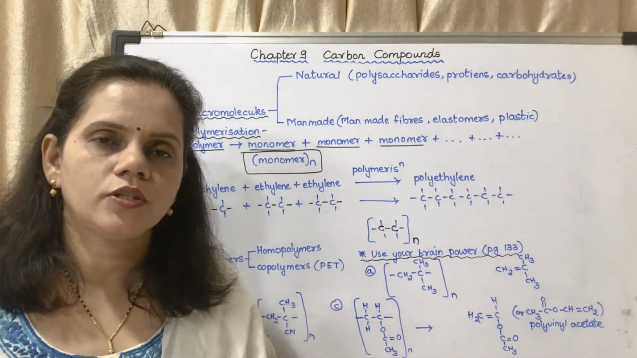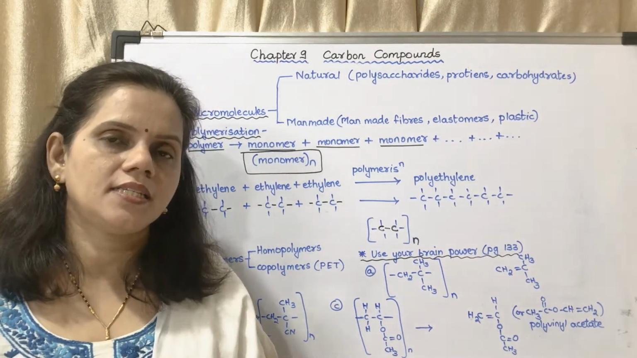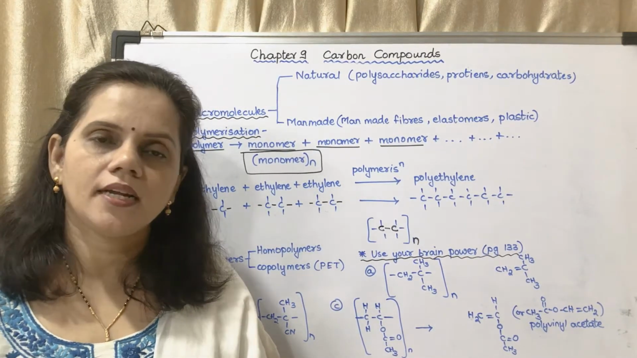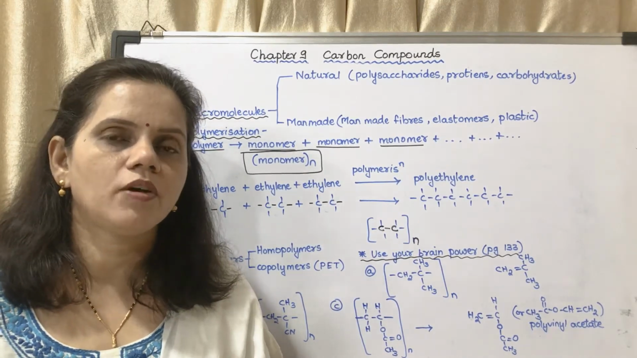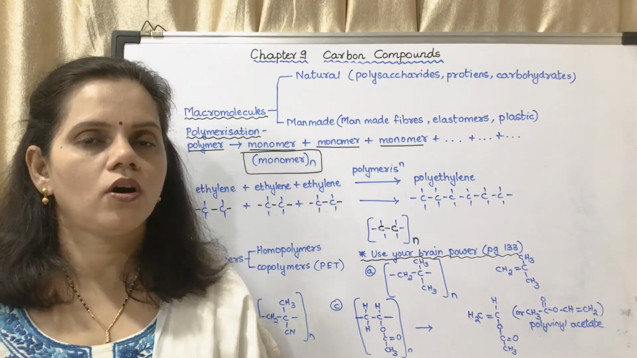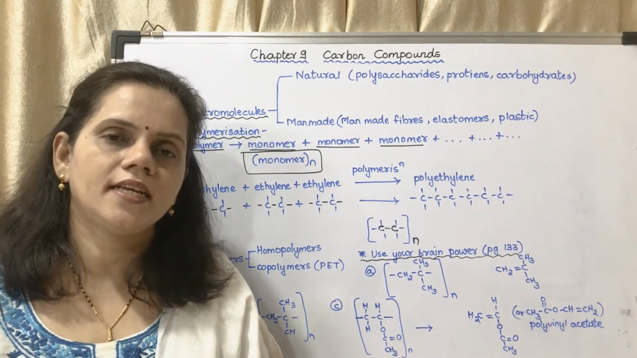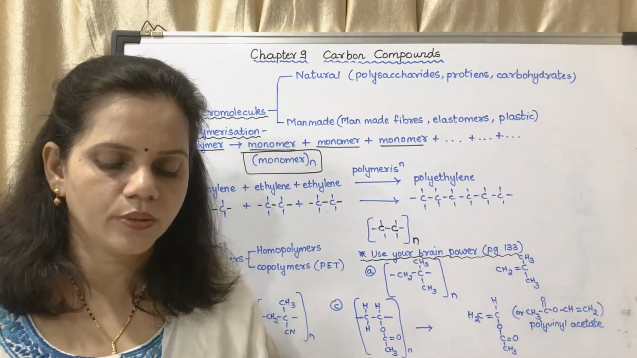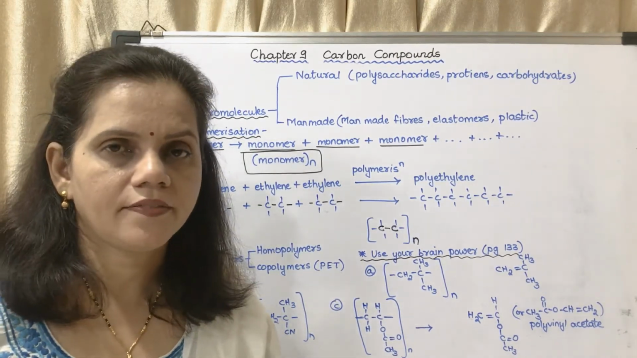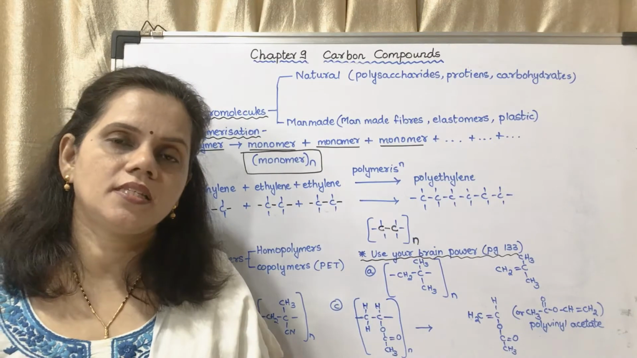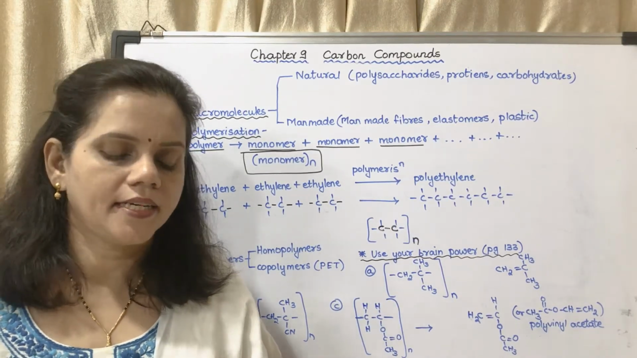Now the question which could be asked is, they will give you the name of the polymer and ask you the name of the constituent monomer or the uses. Otherwise it could be asked as a match the following question also. For this year it has been deleted from the syllabus, but you may just go through it and read it.